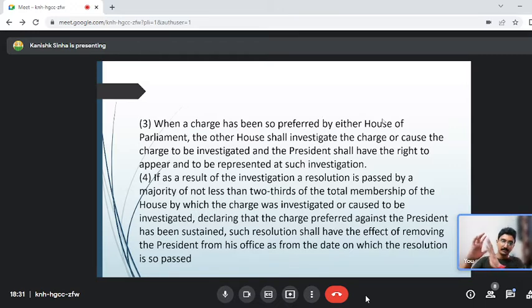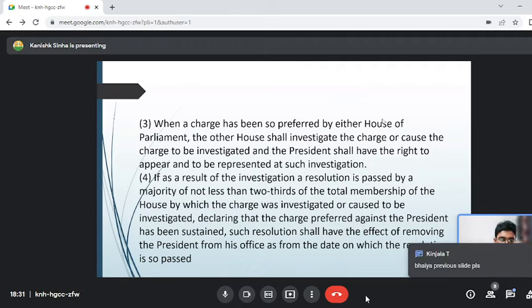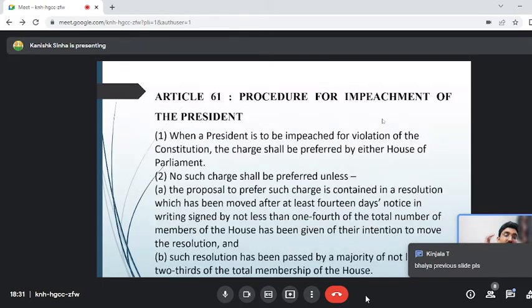So let's revise very quickly. Before bringing the charge, a 14 days notice has to be given. Previous slide, Ganesh. A 14 days notice has to be given in advance.